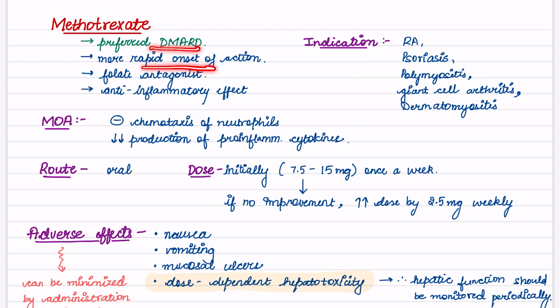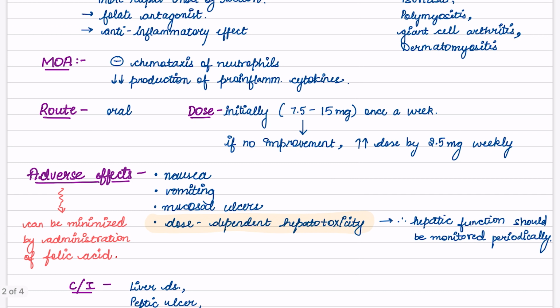It has more rapid onset of action. It is a folate antagonist. It has anti-inflammatory effect. Indication: in what cases should it be given? In rheumatoid arthritis, psoriasis, polymyositis, giant cell arthritis, and dermatomyositis. What is its mechanism of action? It inhibits the chemotaxis of neutrophils and decreases the production of pro-inflammatory cytokines.